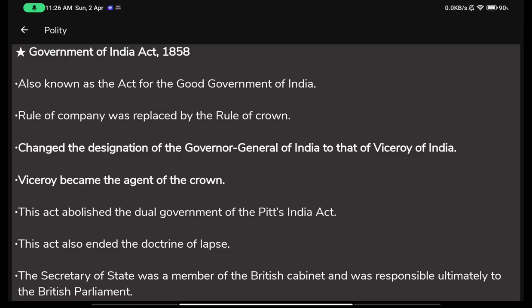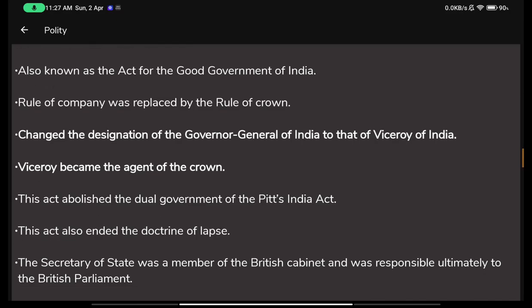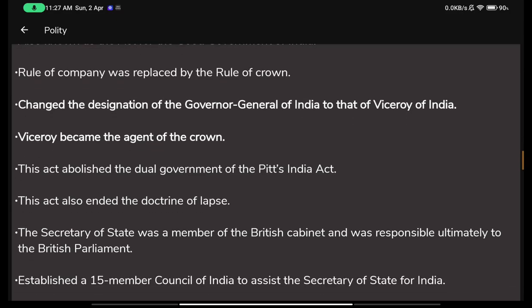See, like I formally change it, then from now on I am the dictator of India. So it becomes official now. Before that also, let's say I was doing the very same things. I did whatever I felt like. I didn't care about the rules or regulations, but it was not so in the written documents, that I am the dictator of India and I can do whatever I wish. But I officially declare it, that from now on, it would also be used in the books, in all the legalized documents, in all the official documents, that from now on I would be called the dictator of India. So the same thing happened here. So the viceroy was officially known as the agent of the crown now.